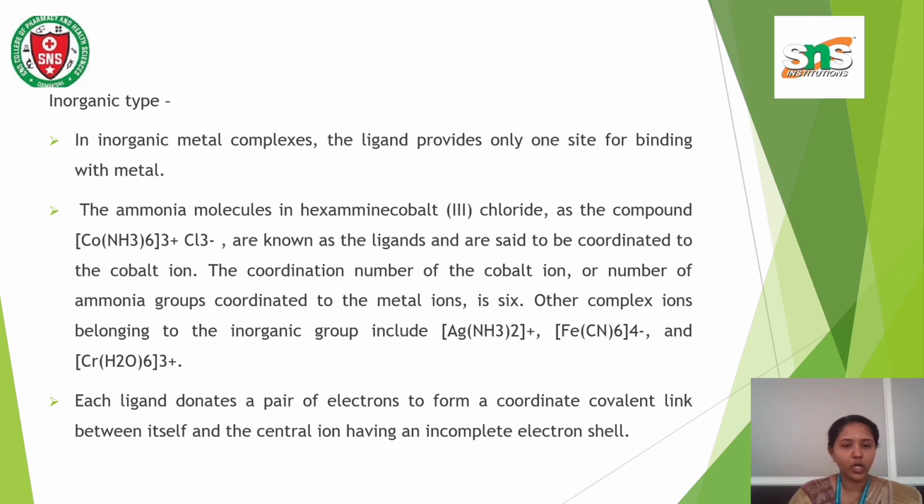The ammonia molecules in hexamminecobalt(III) chloride are known as the ligands and are said to be coordinated to the cobalt ion. The coordination number of the cobalt ion, or the number of ammonia groups coordinated to the metal ion, is 6. Each ligand donates a pair of electrons to form a coordinate covalent link between itself and the central ion, having an incomplete electron shell.